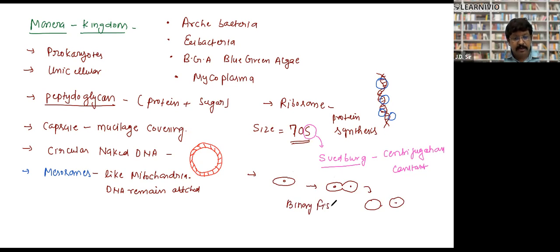So what is binary fission? When a bacterial cell gets older, a small ridge or constriction-like structure is formed, and then the bacteria gets divided into two new bacteria. This is called binary fission. That is a type of asexual reproduction. Is it clear to everyone? So they are a type of asexual, yes. This is asexual reproduction.